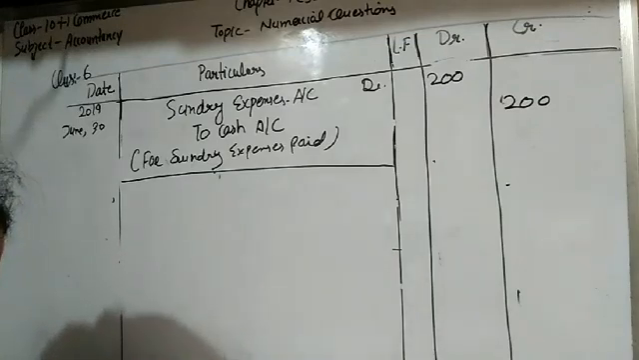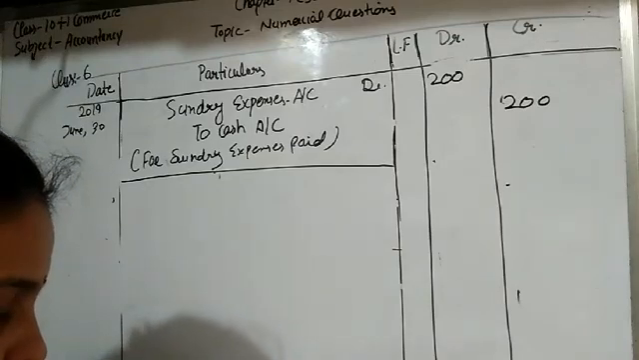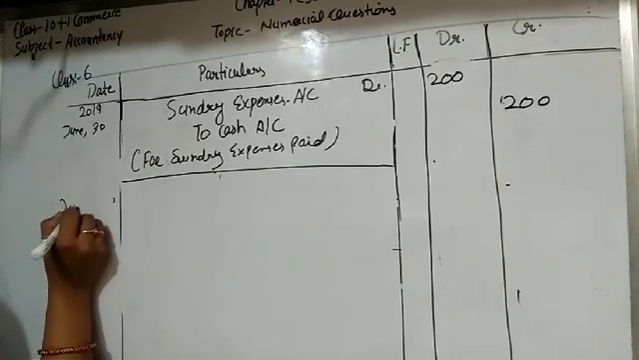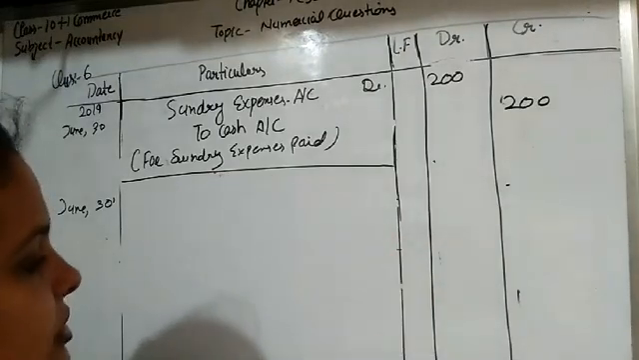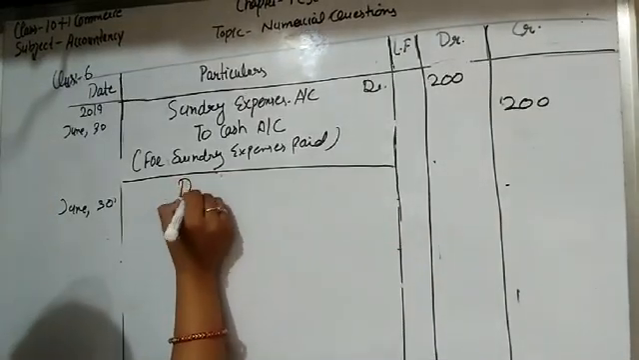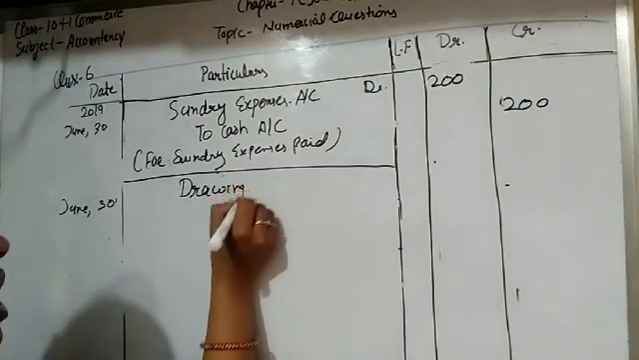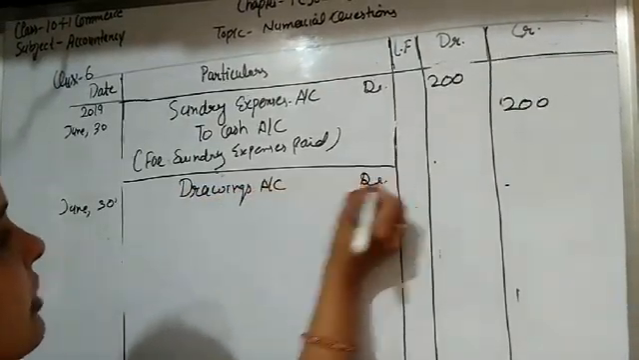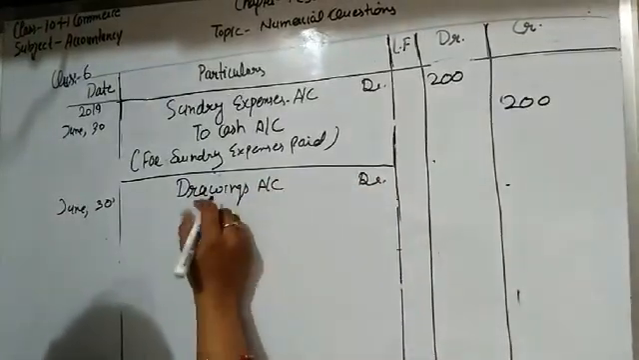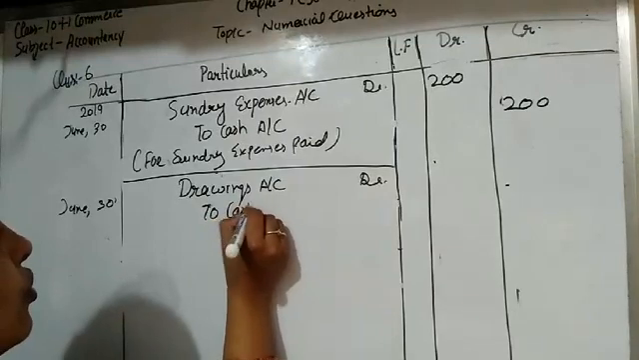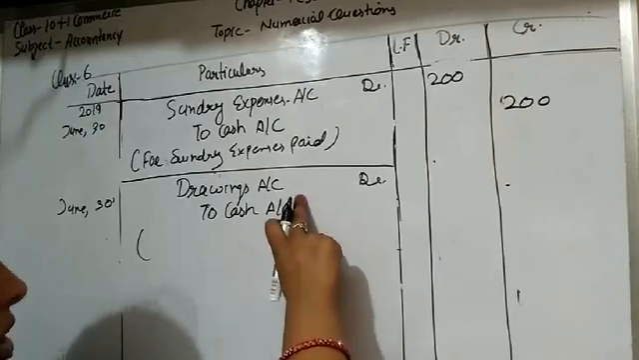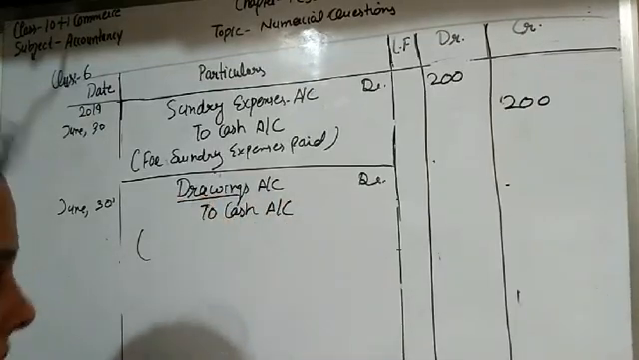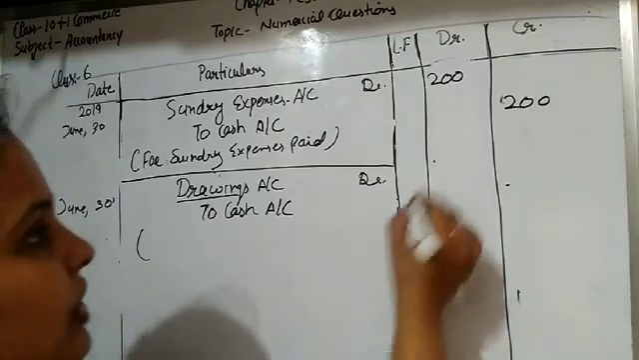The last transaction of question number 6 is withdraw cash for private use. So student, when the cash is withdrawn from the business for private use, this cash is named as drawings. So this transaction is also held on June 30, and when the cash is withdrawn from the business, it is drawings. Okay, student? So we write here drawings account debit, and the drawings are taken out in the form of cash. So to cash account. When the proprietor withdraws the cash from the business for personal use, we call it drawings. Okay, and the amount of drawings is 150.